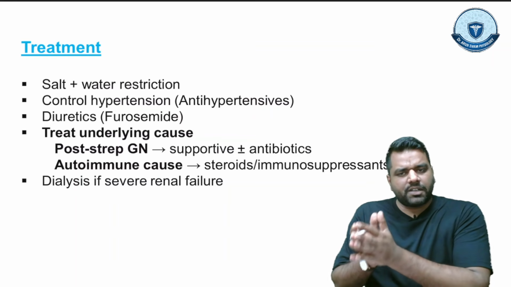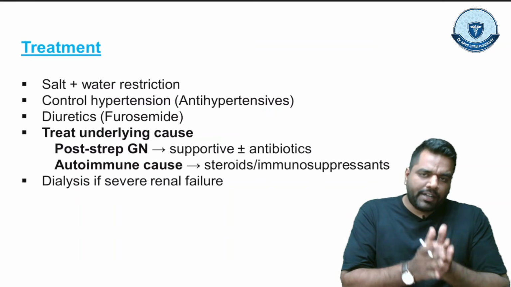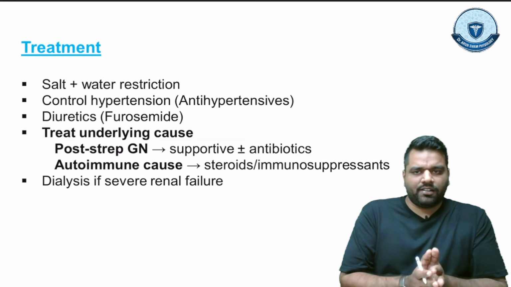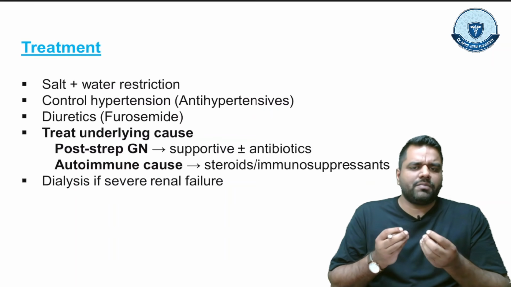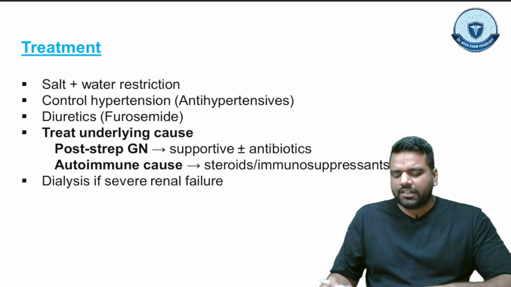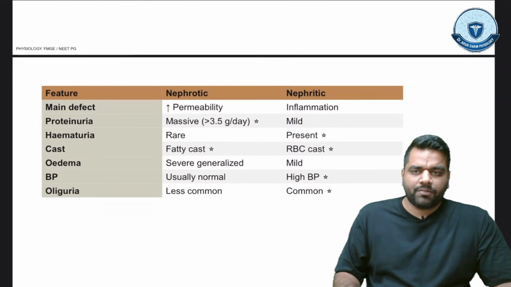Like for post-streptococcal glomerulonephritis, if there is a bacterial infection, you have to give the antibiotic, and if there is an autoimmune condition, you have to give the steroids. And if the renal failure is still there, guys, you have to do the dialysis. So this is the treatment plan of the nephritic syndrome. So let's summarize both the conditions.